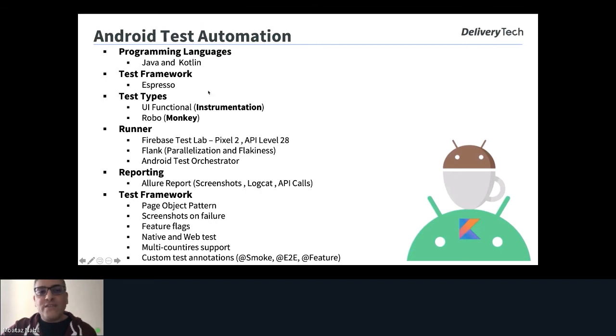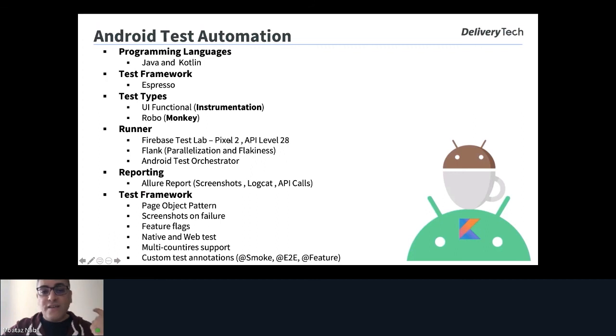So for Android, we are using Espresso as a native tool. We work with Java and Kotlin as programming languages. For the test type, we are using instrumentation tests using Espresso and Robo. This is a monkey test. It opens the application and does random actions on the device. And for the runner, we are running on Firebase Test Lab in this configuration on these devices, and Flank, because as I mentioned previously, Flank has helped us in parallelization and also with flakiness.